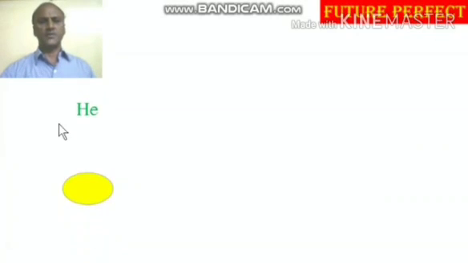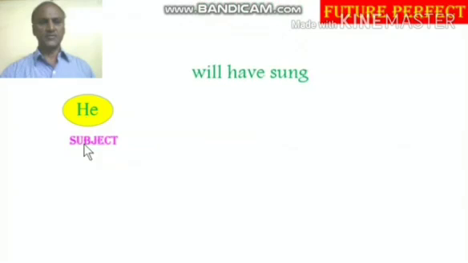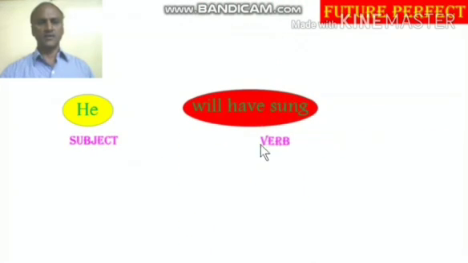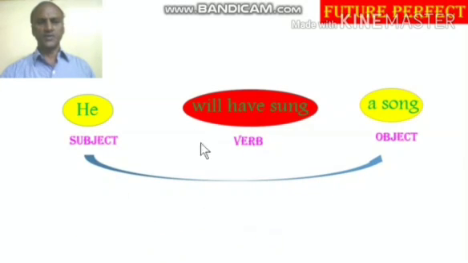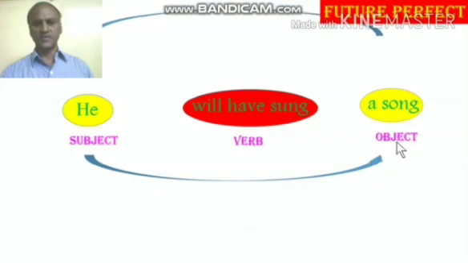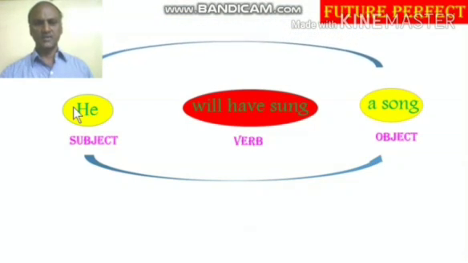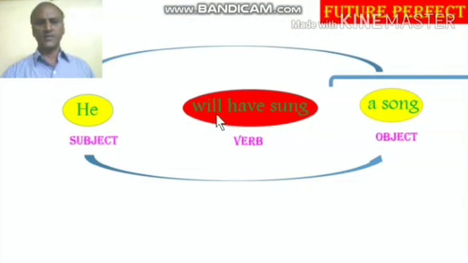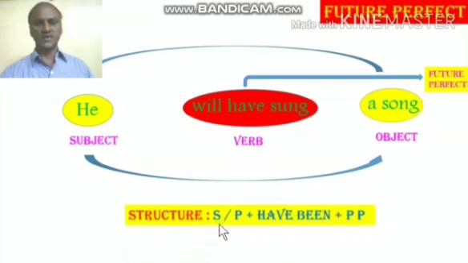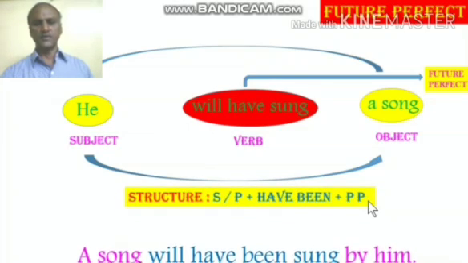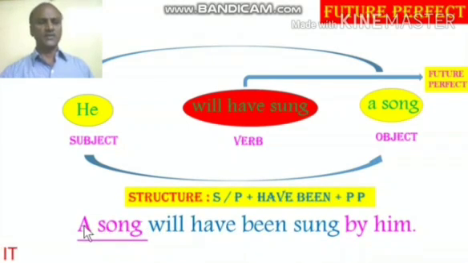Another example for future perfect. He, subject, will have sung, verb, a song, object. That is the first step: subject, verb, object. Second step is to change the positions of subject into object, object as subject. Then the third step is to find out the verb will have sung is in future perfect. Hence we need to have the structure as singular plural plus have been plus past participle. So the passive answer is a song will have been sung by him.